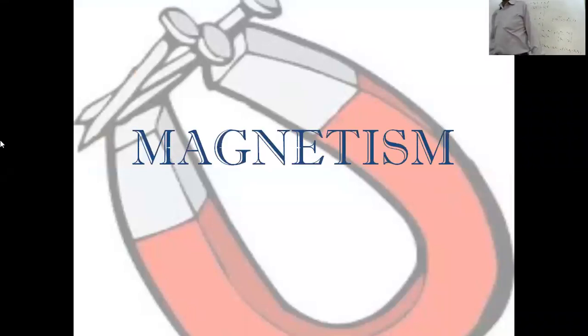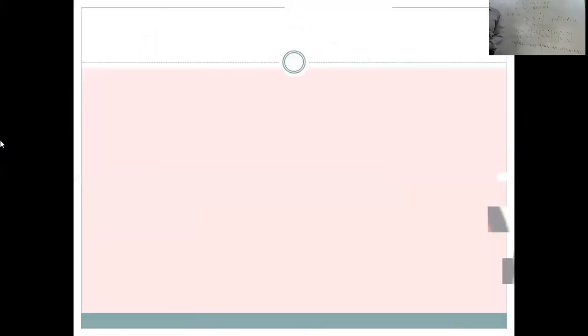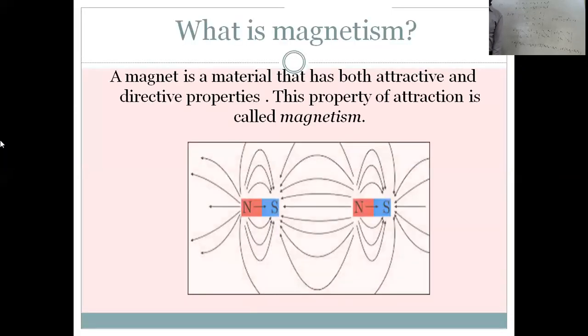Magnetism. What is magnetism? A magnet is a material that has both attractive and directive properties. This property of attraction is called magnetism.